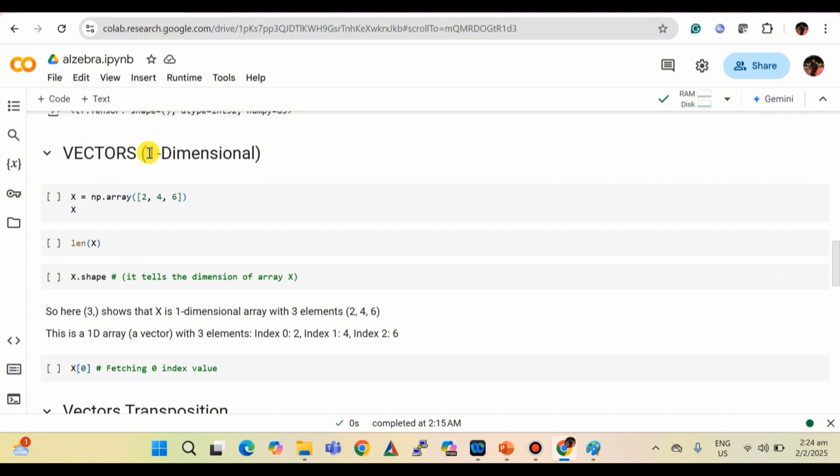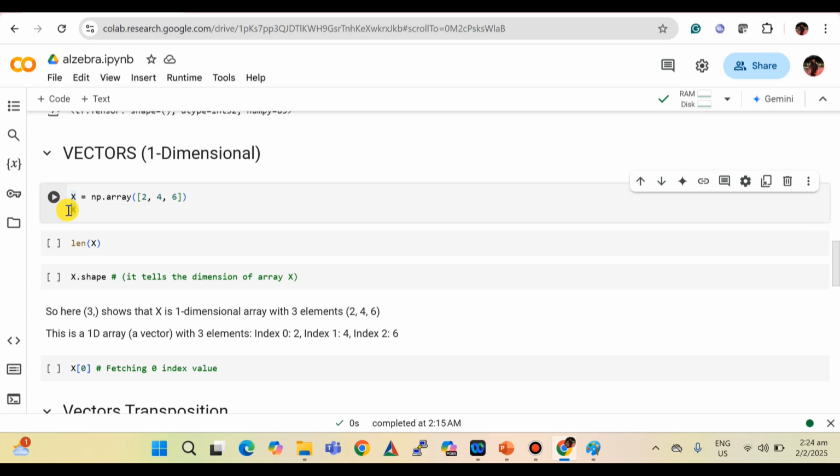So the vector is 1D, which means one dimensional. Here, again, we are importing numpy as np, and here we have defined the array. This X array has the elements 2, 4, 6.